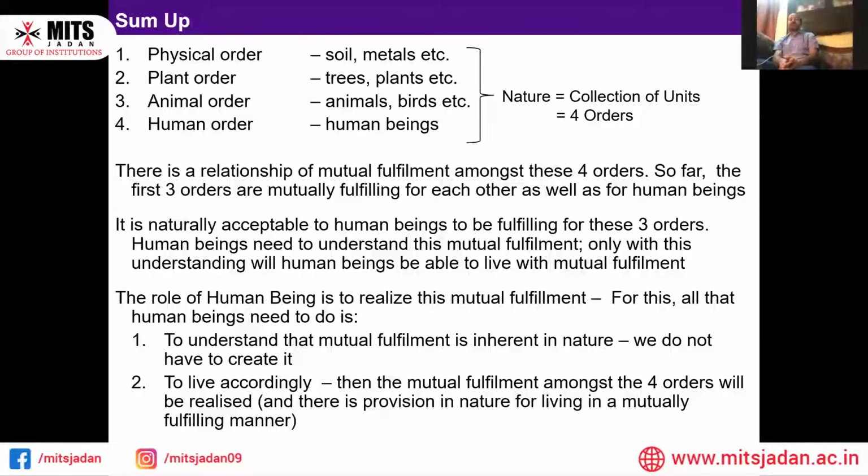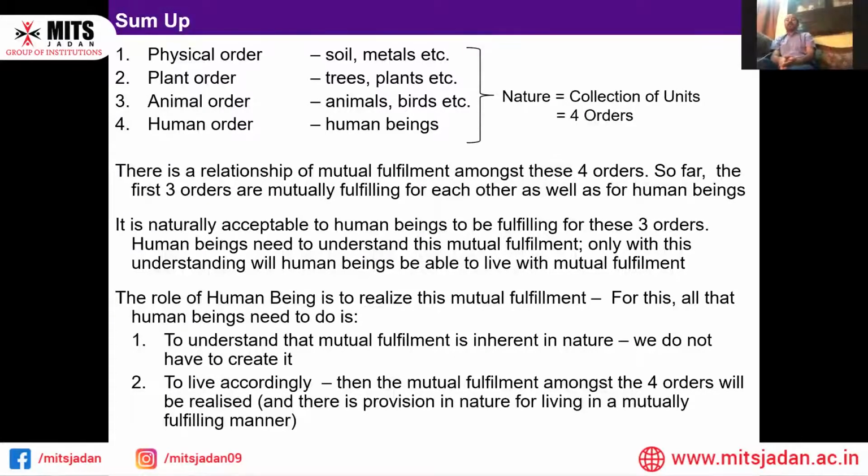This is the sum up. When we are using the nature, like all the three orders, if the human being is going to use it, he can be in harmony, he can harmonize himself. So this is the sum up that we have understood: how can we be in harmony in the nature?